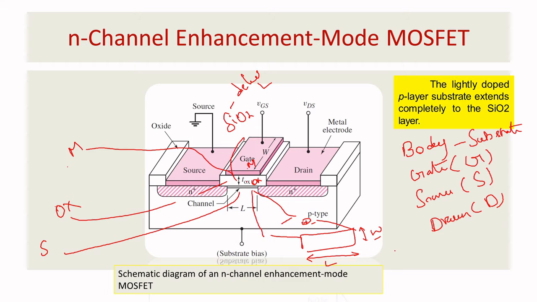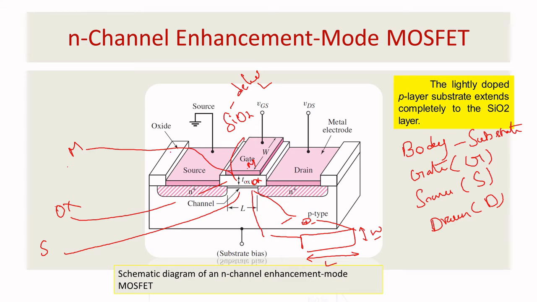So in MOSFET, it's very important to understand that the drain current will depend on the width and length. Okay, so here you have n plus wells, very active charge carriers. So you want to create a channel. If you don't have a channel, the electron will not propagate from your source to drain. I want to create the channel. Once you have a channel only, the electron can move from the source to drain. So that is the concept here.